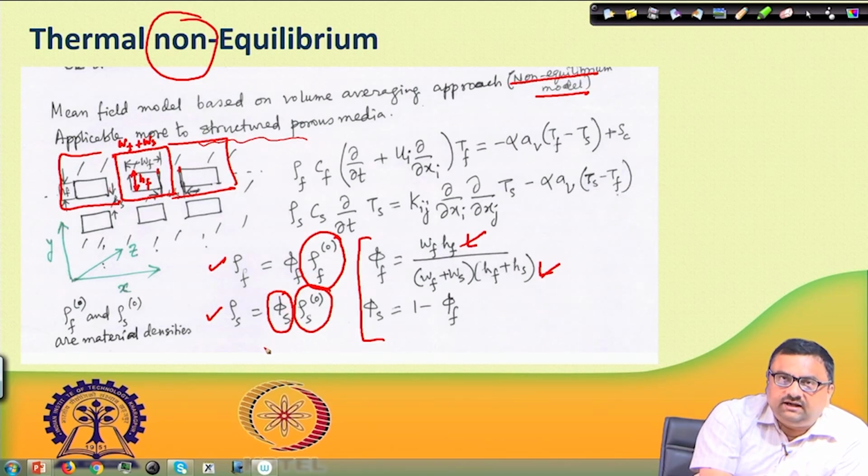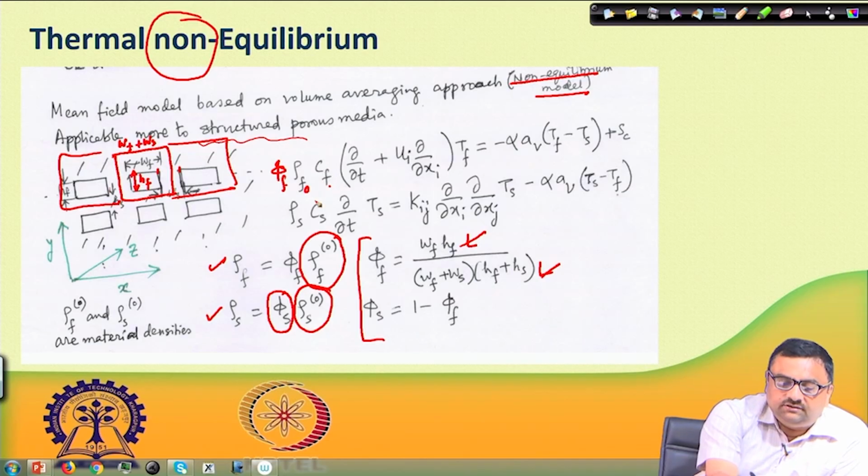This is required because they have not multiplied this part by the porosity term. It would have been much simpler if we had multiplied these by phi f and written it as rho f 0, rho f 0 C f 0.